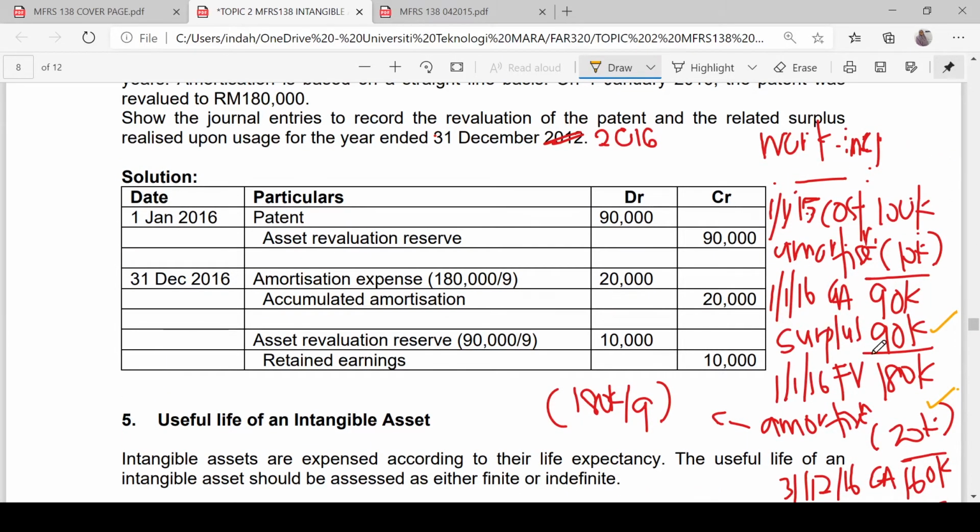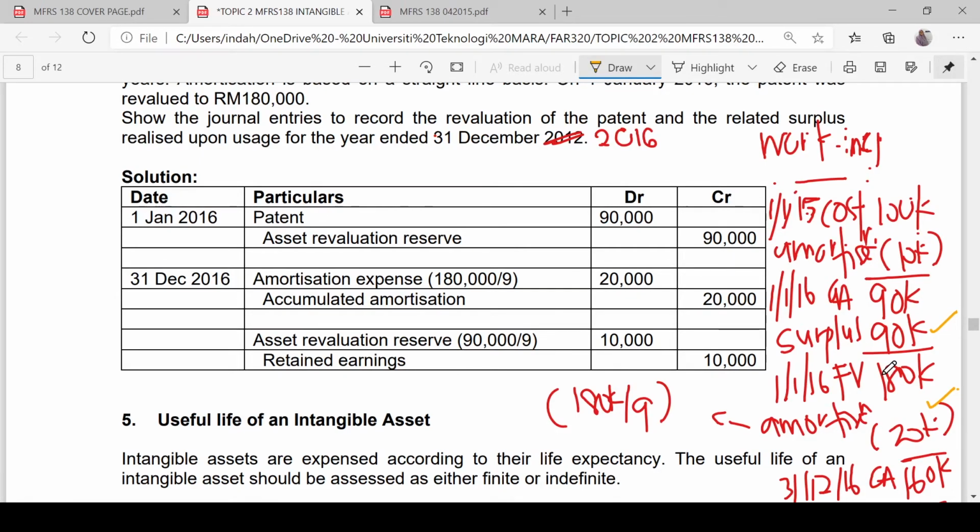The first one, we are going to prepare the journal entry for the surplus of 90,000. This is an intangible asset with amortization. So before we proceed with the record of the surplus of 90,000, we have to eliminate any accumulated amortization.